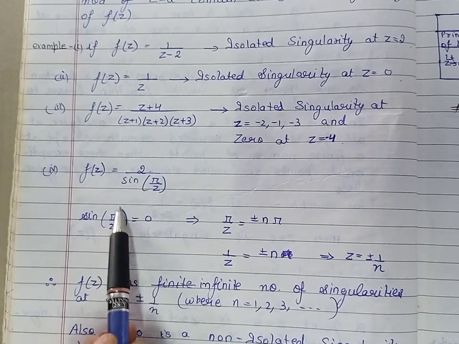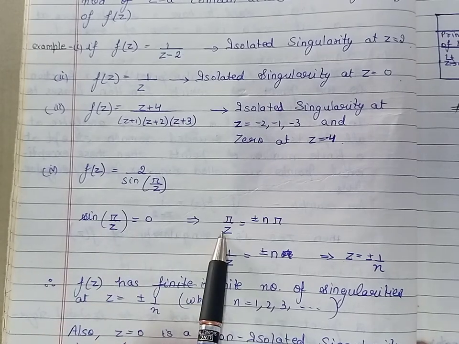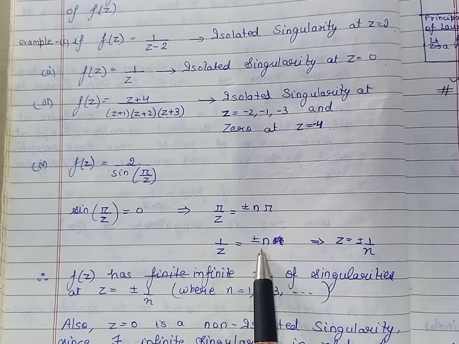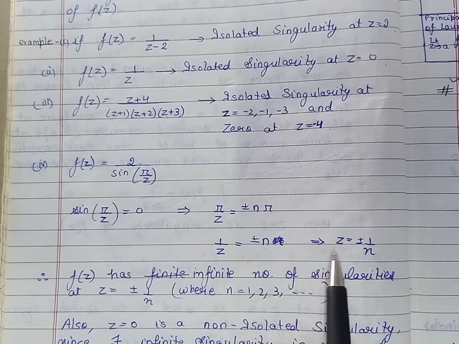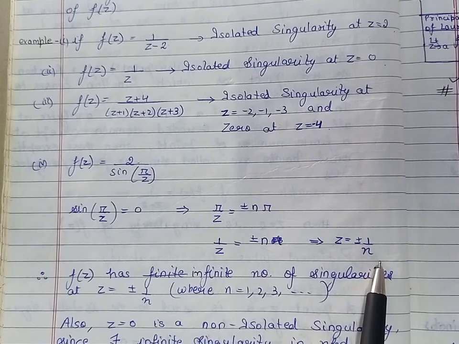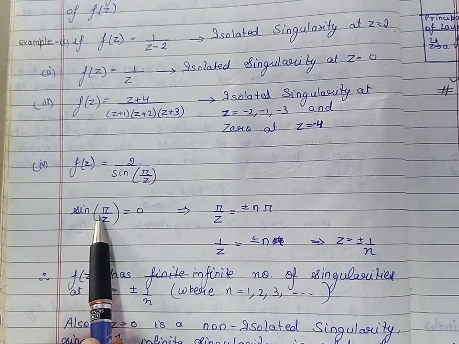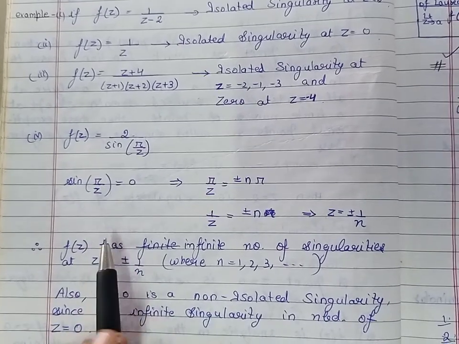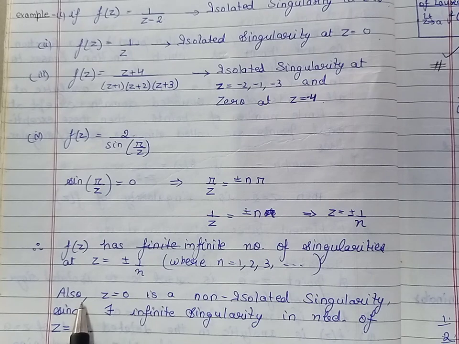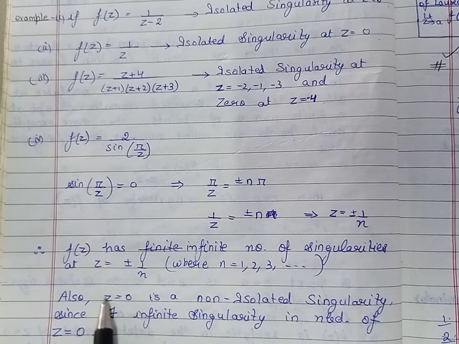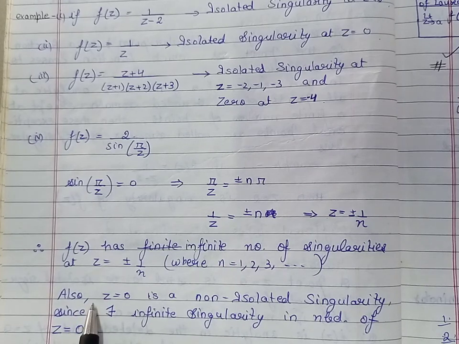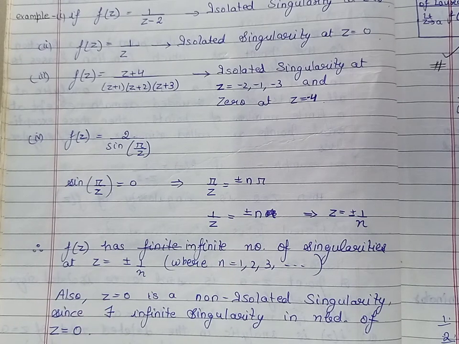Now this implies that pi upon z is equal to plus minus n pi. It means 1 upon z is equal to plus minus n. So from here we get z is equal to plus minus 1 by n. And also z is equal to 0 is a singularity of the function, and this singularity is a non-isolated singularity because every neighborhood of z is equal to 0 contains an infinite number of singularities.